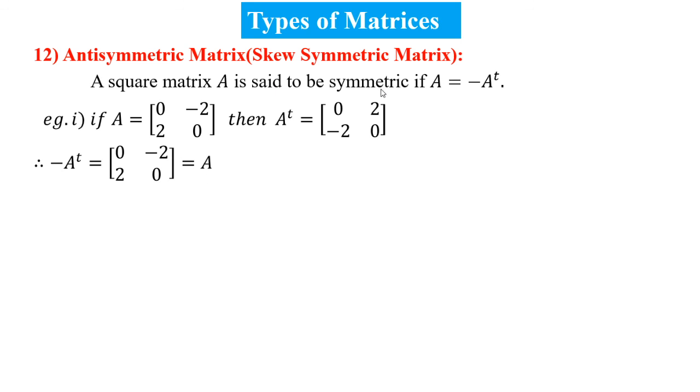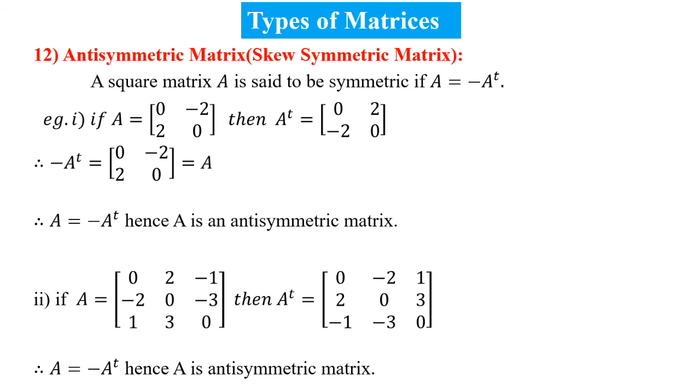A is said to be a skew symmetric matrix if A is equal to minus A transpose. So in this example, the elements of A and minus A transpose are the same. So it is a skew symmetric matrix or anti-symmetric matrix. Let us see another example.